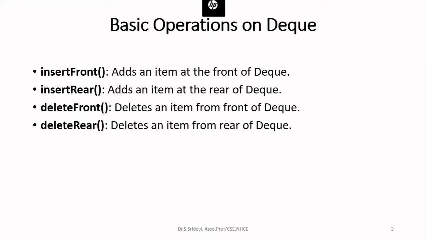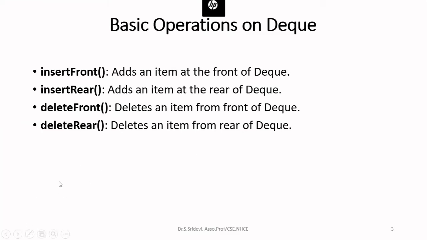So if anybody asks what the basic primitive operations on a DQ are, you will say 5 functions totally. One is insert front, another is insert rear, then delete front, delete rear, and then display. So what 2 operations are extra here?